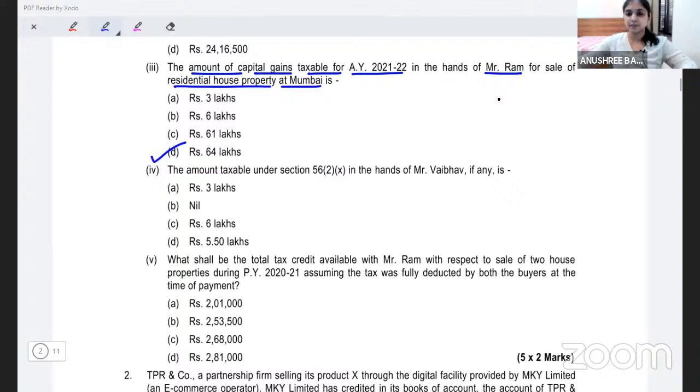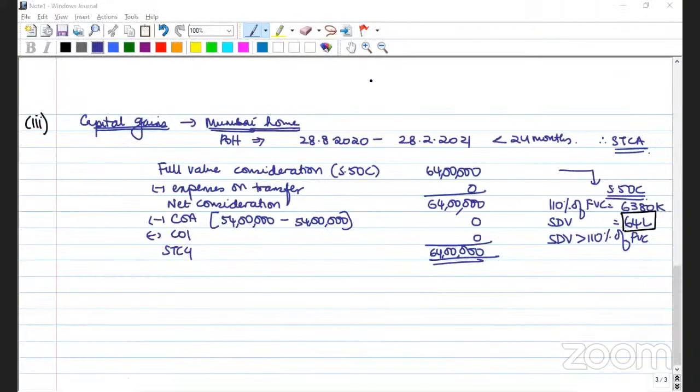I'll wait for a minute. In case anybody is still writing, please finish off the solution and then we will proceed to the next subdivision.